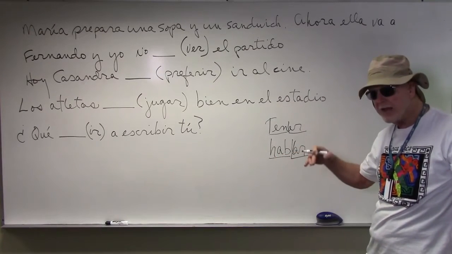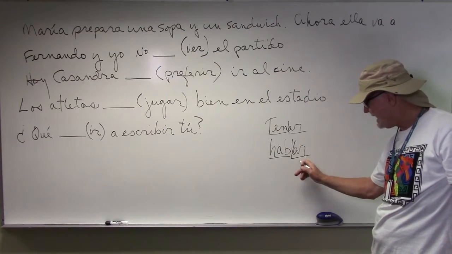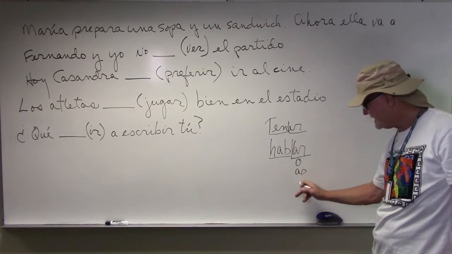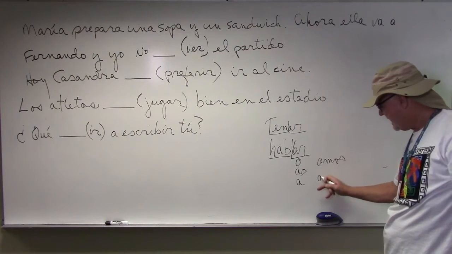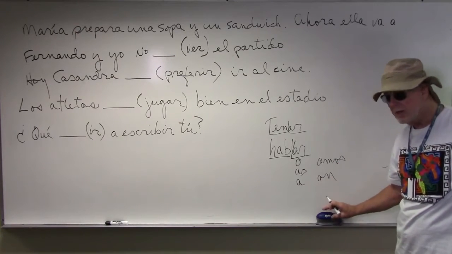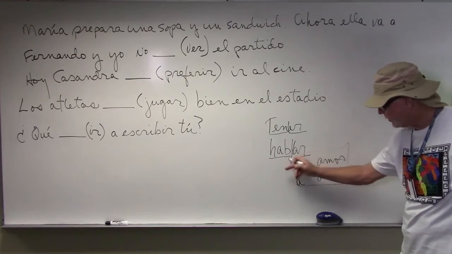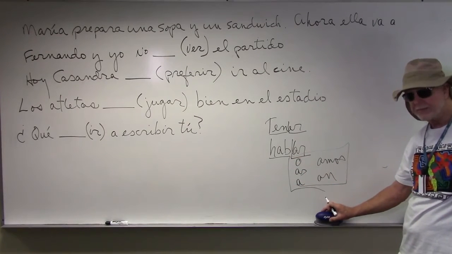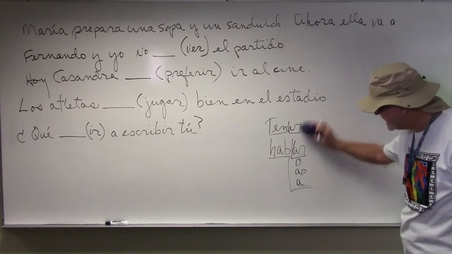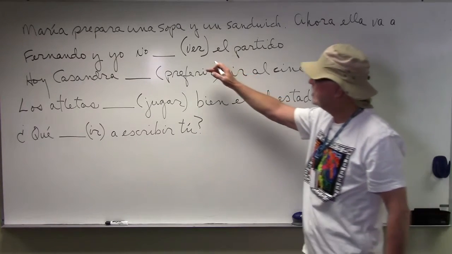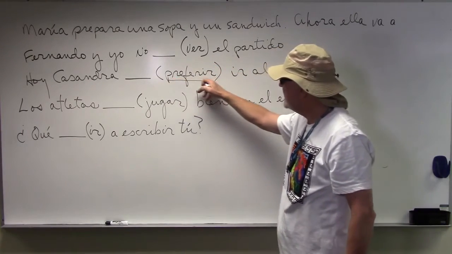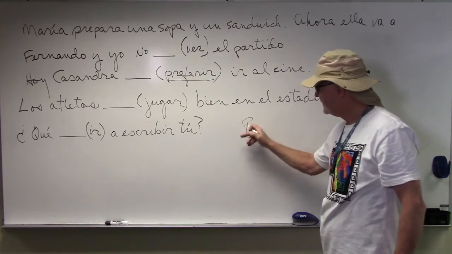And we referred to that before when we talked about adding o, as, a, amos, and an, just as a review. This was our template for all of our AR verbs. Well, now the template stays the same. And let's take a verb up here like preferir.